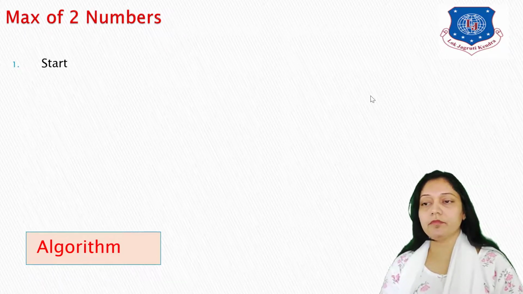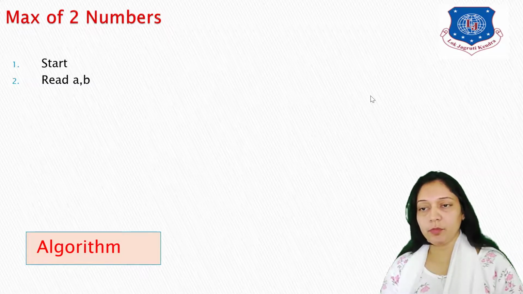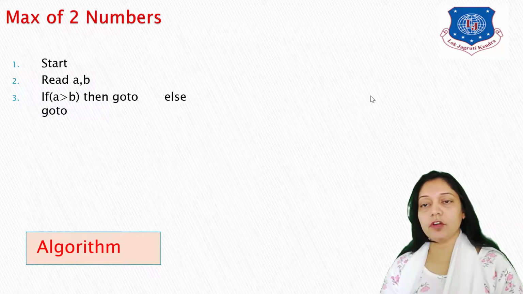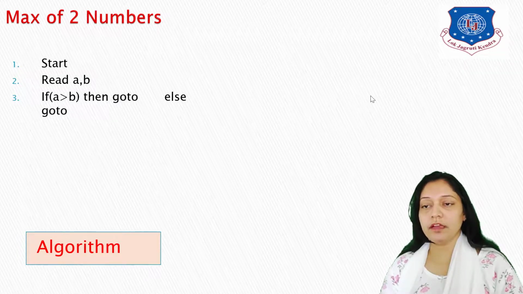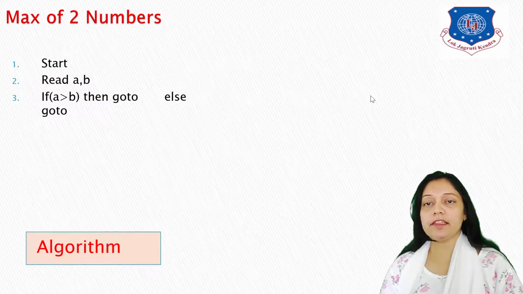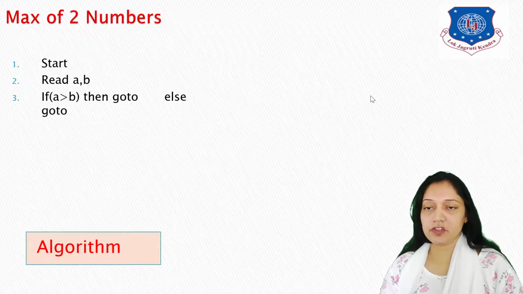So let's start. The first is start. Second is read a comma b, meaning I'm going to input two numbers. Now I want to put a condition in my algorithm. How are we going to put a condition in an algorithm? If a greater than b, right? If the condition a greater than b is true, then go to some point number. You give some point number here. Whatever you write after then would be executed if the condition is true. Whatever you write after else would be executed if the condition is false.